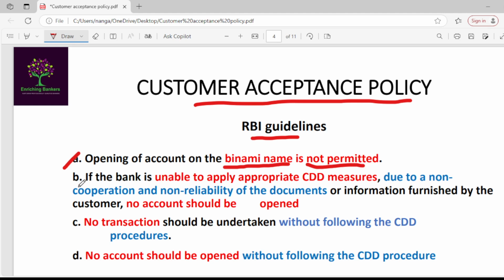That's it. Second one, if the bank is unable to apply CDD measures due to non-cooperation and non-reliability of the documents or information furnished by the customer, no account should be opened. For example, one person came to you and asked you to open an account on his proprietorship firm.